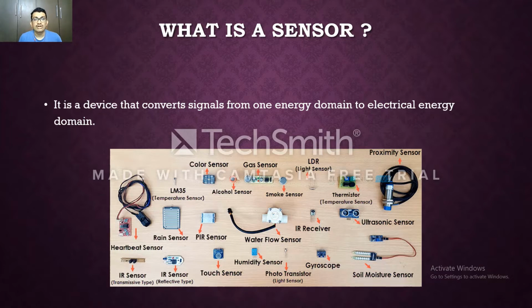If you take the example of a mobile, there are several sensors like the accelerometer, the GPS sensor, and many light sensors like brightness detectors. All these are sensors embedded in your phone.